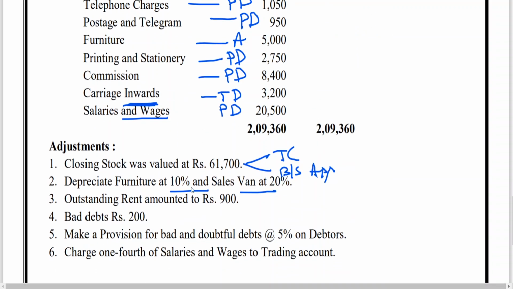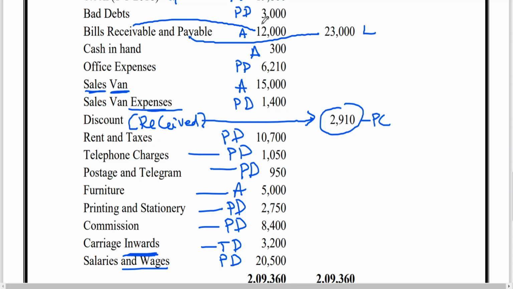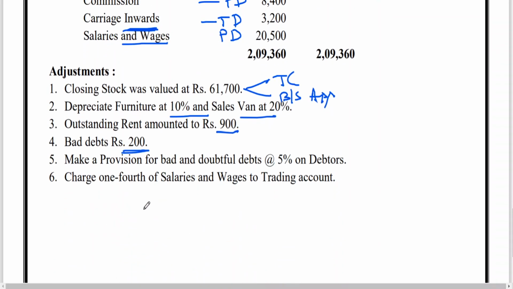Outstanding rent: we have seen a similar adjustment, rent accrued. Add to rent in P&L account, and in the balance sheet, liability side. Bad debts: already we have some bad debts in P&L account, 3000, but this is additional bad debt. That means this bad debt has not been taken to the trial balance. It is to be added to bad debts and deducted from debtors.